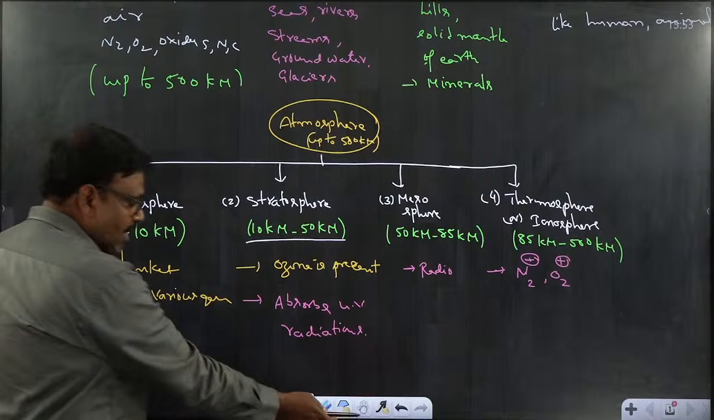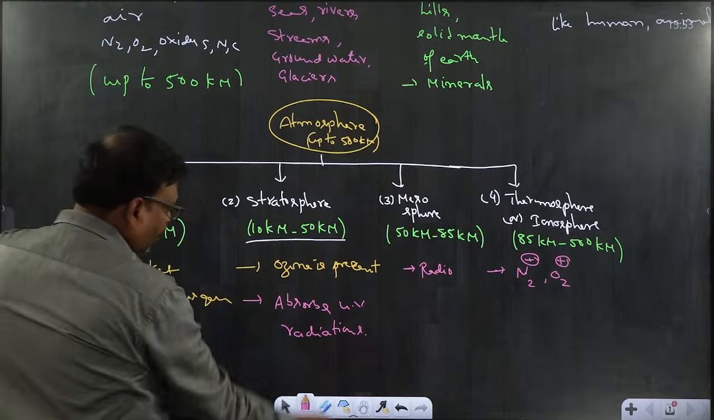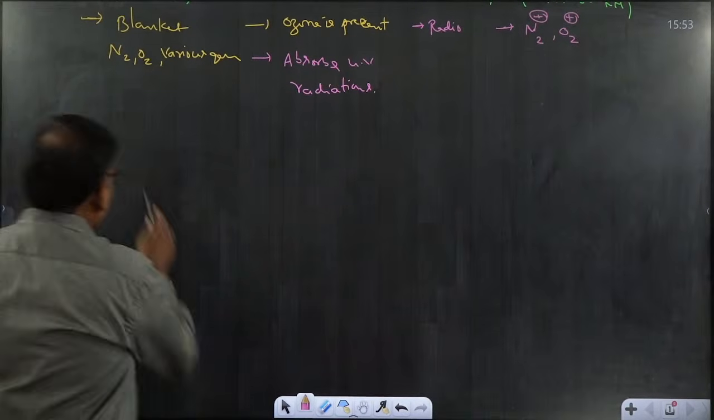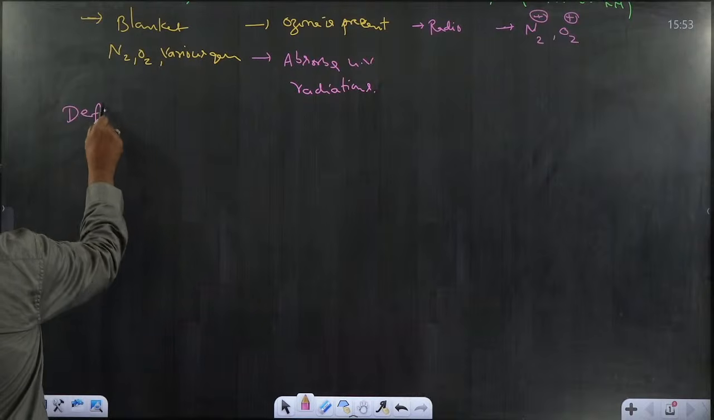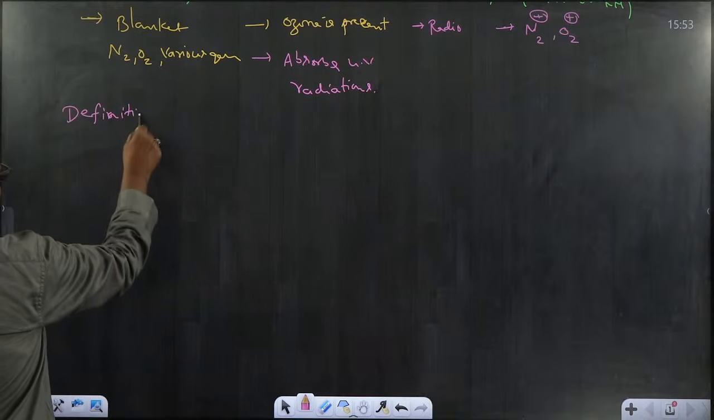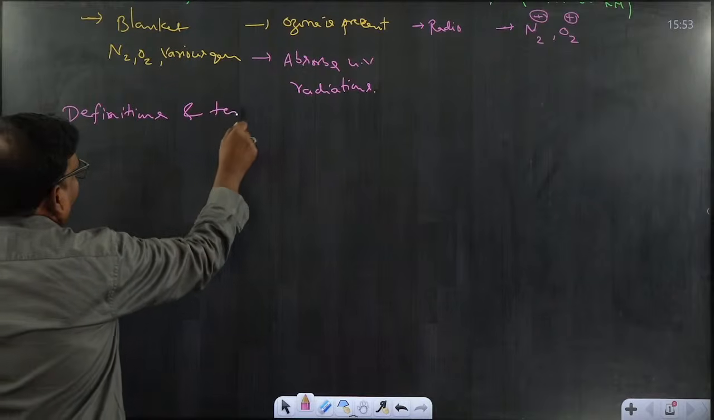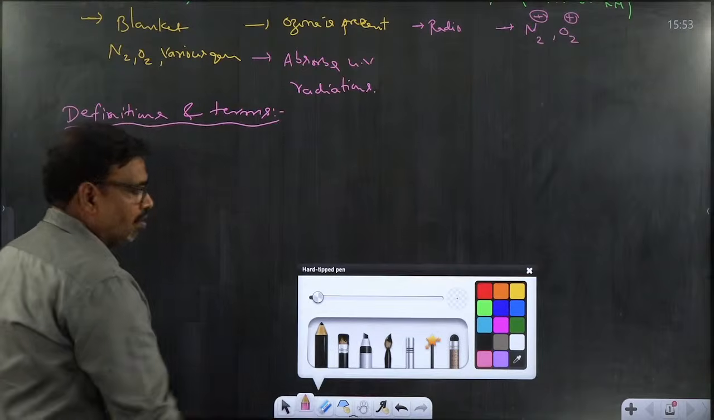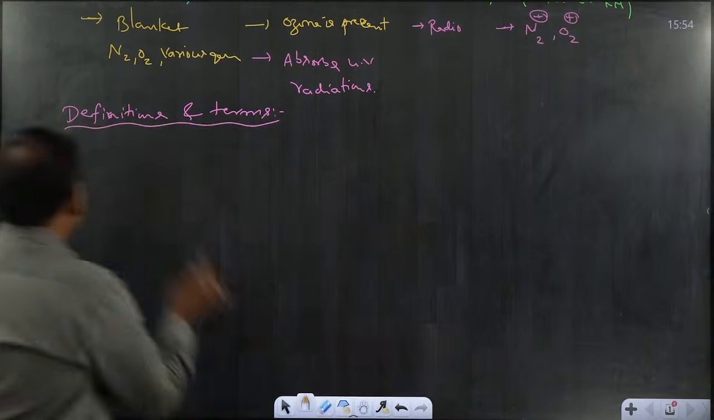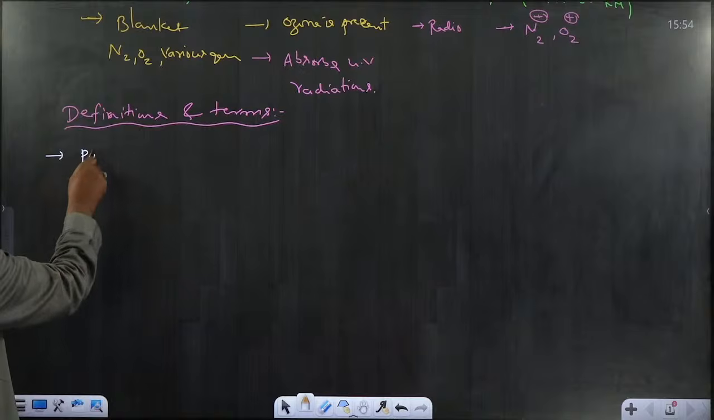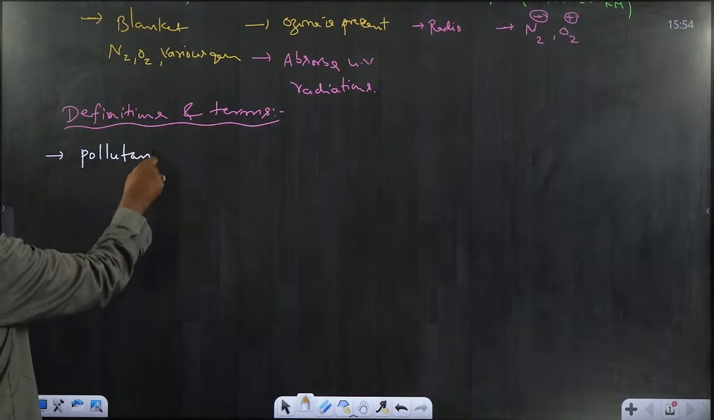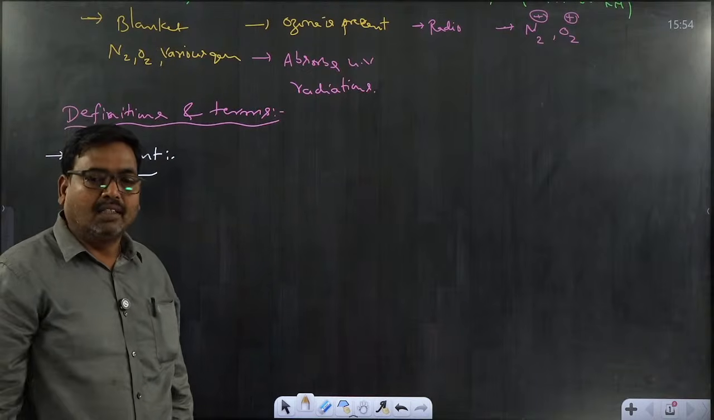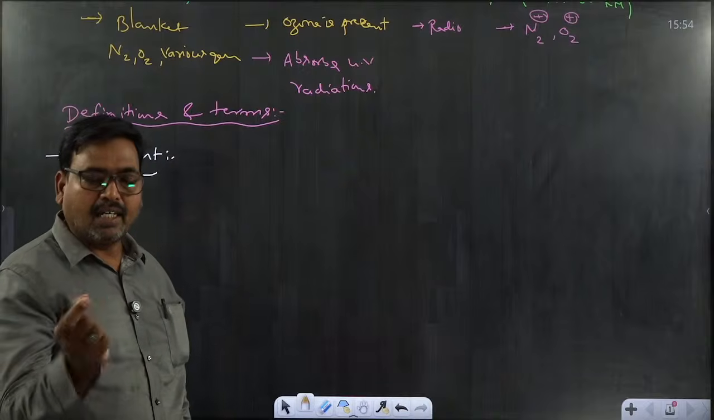After that, coming to the lesson, first of all, some definitions and terms are there. Definitions and terms about environmental chemistry. In that, various definitions are there. Among them, the first one is pollutant. Pollutant is the material that already exists in nature,